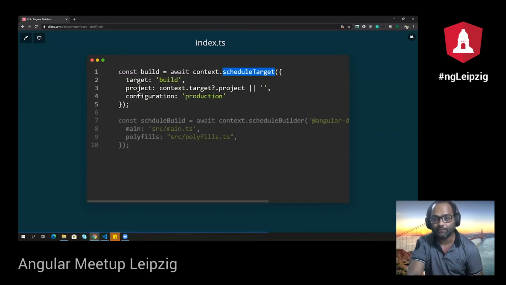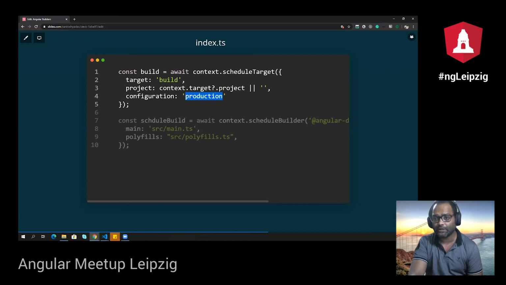Here, for example, I'm overriding the build command which is available in my angular.json. So I've given the target as build, then the project, of course I have to give the project name, then the configuration which I want to override. The configuration can be production or dev, or maybe if you created your own new configuration for UAT or anything else, you can go ahead and do that here.